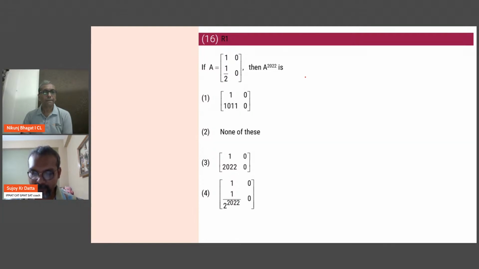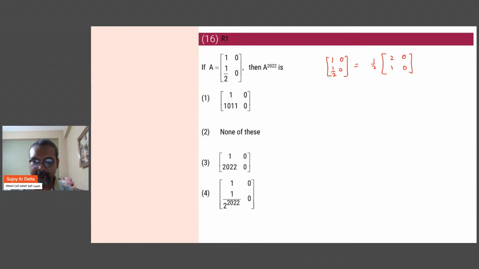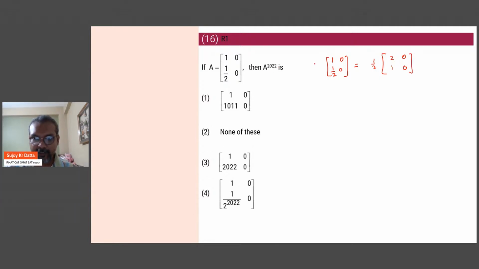Okay. So for this one, what we can do is, I can take out half common and write it as 2 1 0 0. And then when I am doing square of that, so basically half times half.